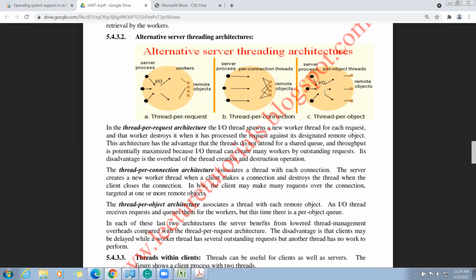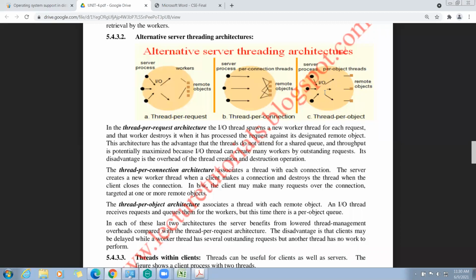Suppose one client process requests to access the object which is in the remote server. Suppose n number of clients request to access the object in the remote server. All these client processes get queued. That means here the object is maintaining the queue.